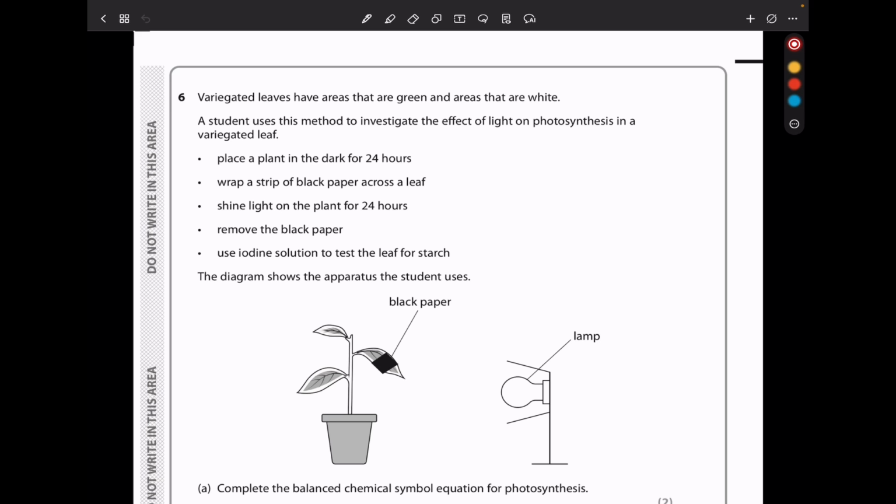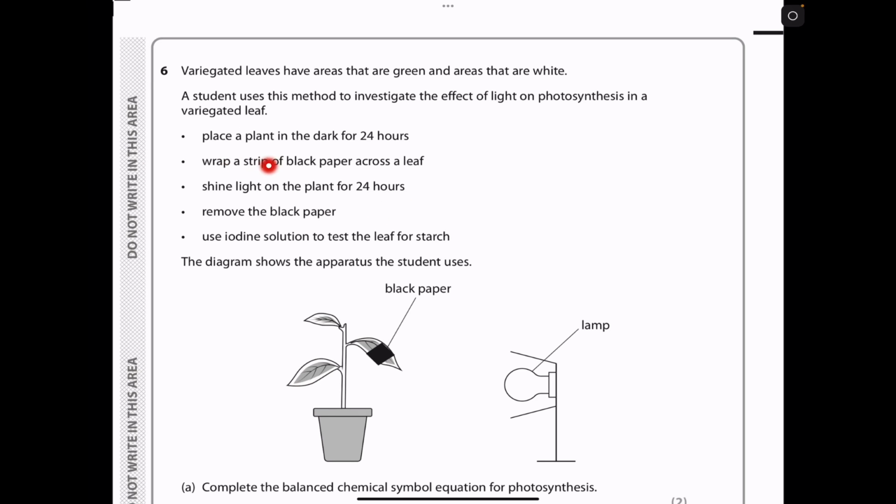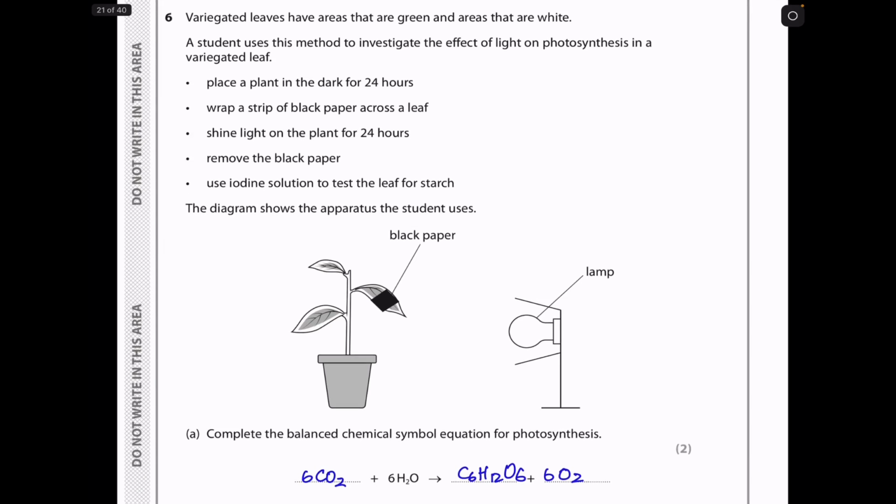They shine light on the plant for 24 hours. This is to ensure that photosynthesis takes place. But putting a black strip was to ensure that in those areas that are sealed, no sunlight is exposed and therefore there will be no photosynthesis. So they say remove the black paper and use iodine solution to test the leaf for starch.